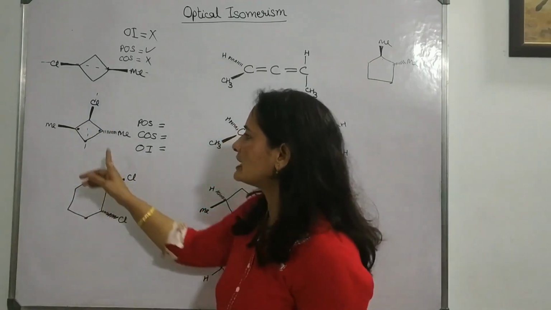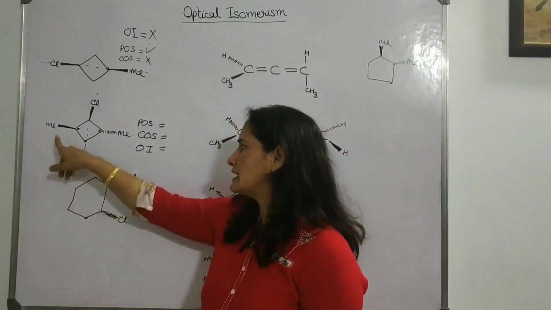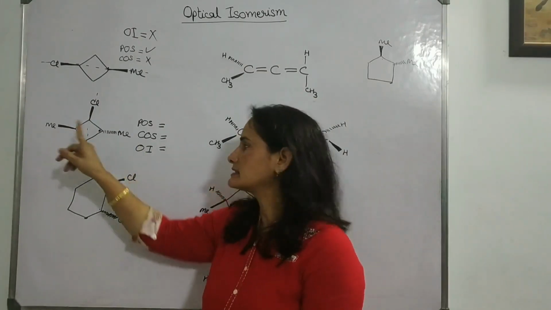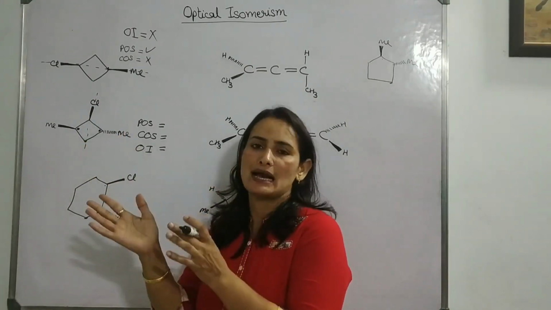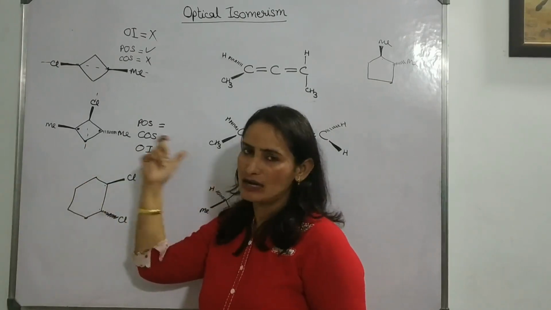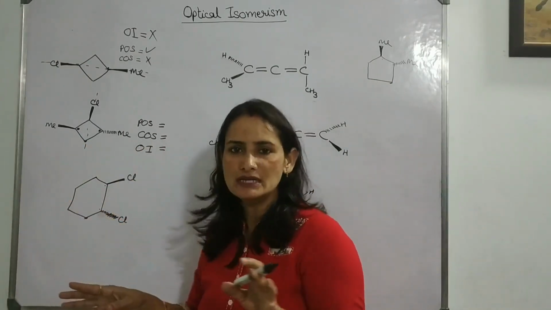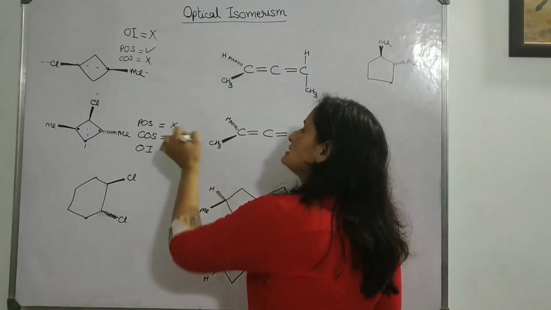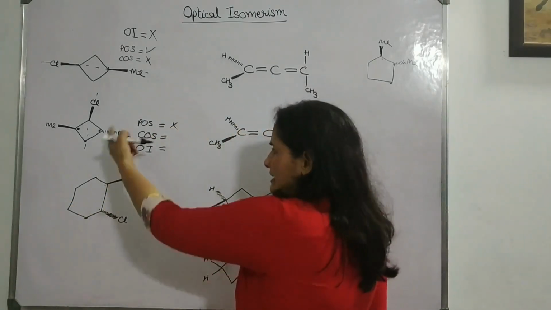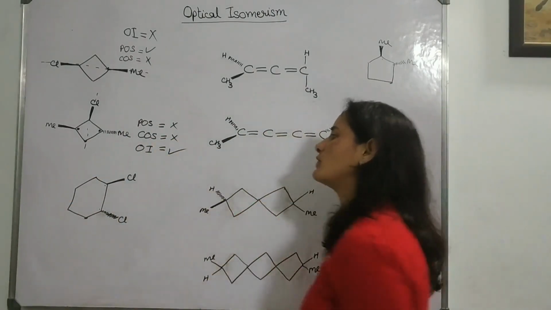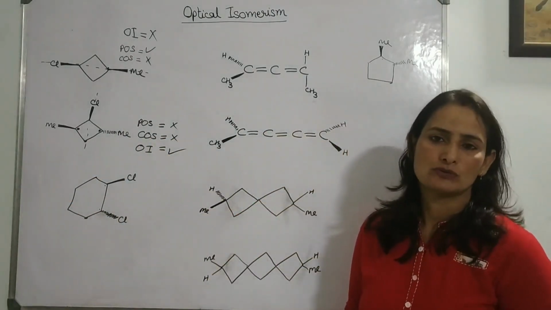If we draw the line through the Cl, then one of the methyls is wedge, meaning front side, while the other one is back side. So these two can't be the same half. Two halves must be similar. That means it does not have POS, and definitely COS is also not there. So it will be an optically active compound.